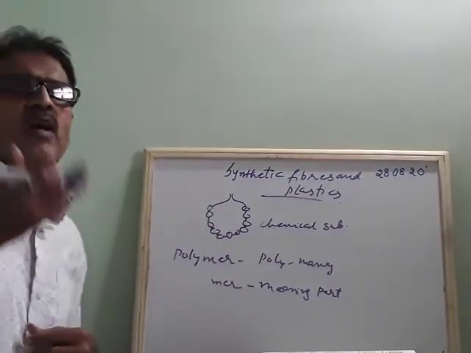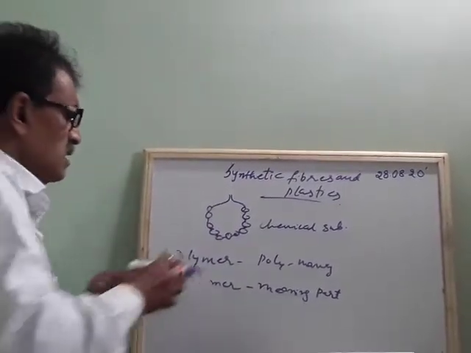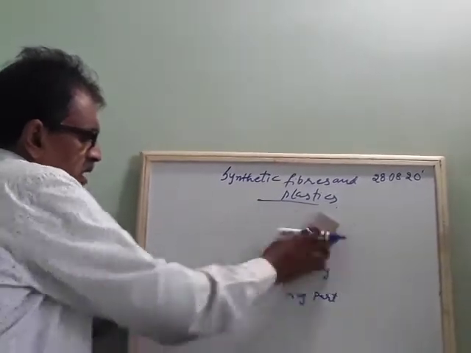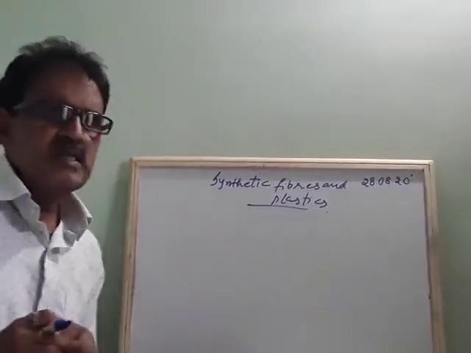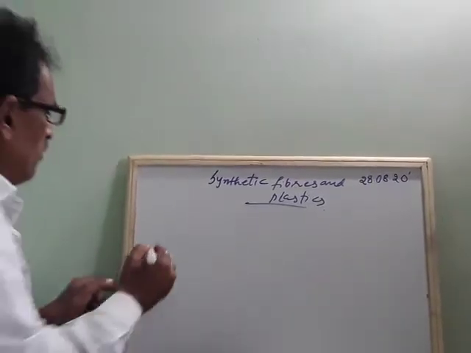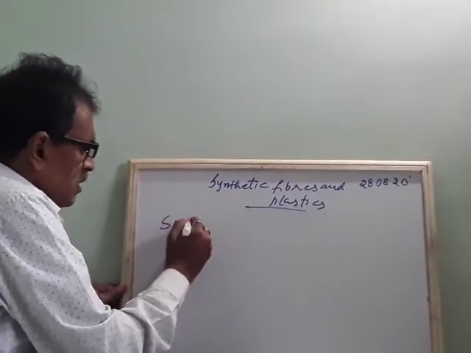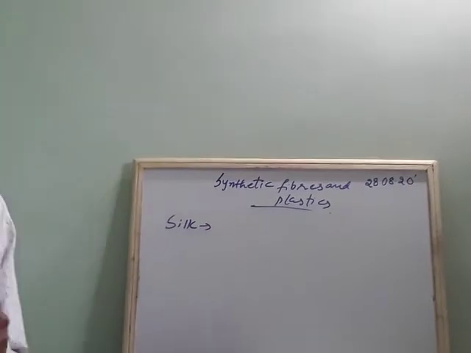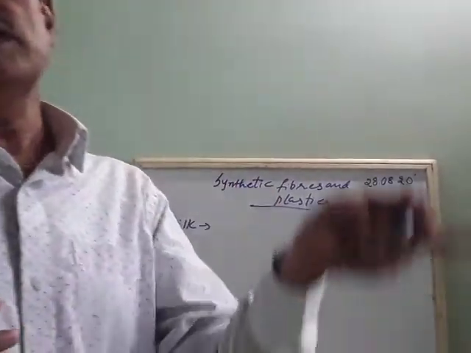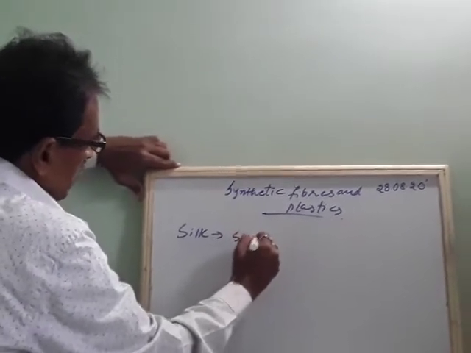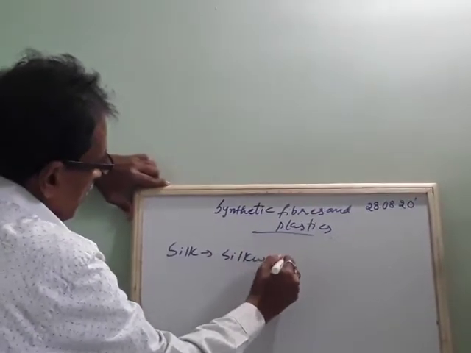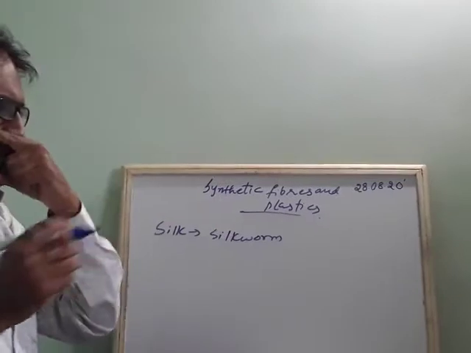Then what are the types of polymers? Okay, I will tell one nice example here. See, I think you know last year we studied about silk and silk fiber. So from where do we get the silk? Silk is obtained from the silkworm. From the silkworm we will get the silk.